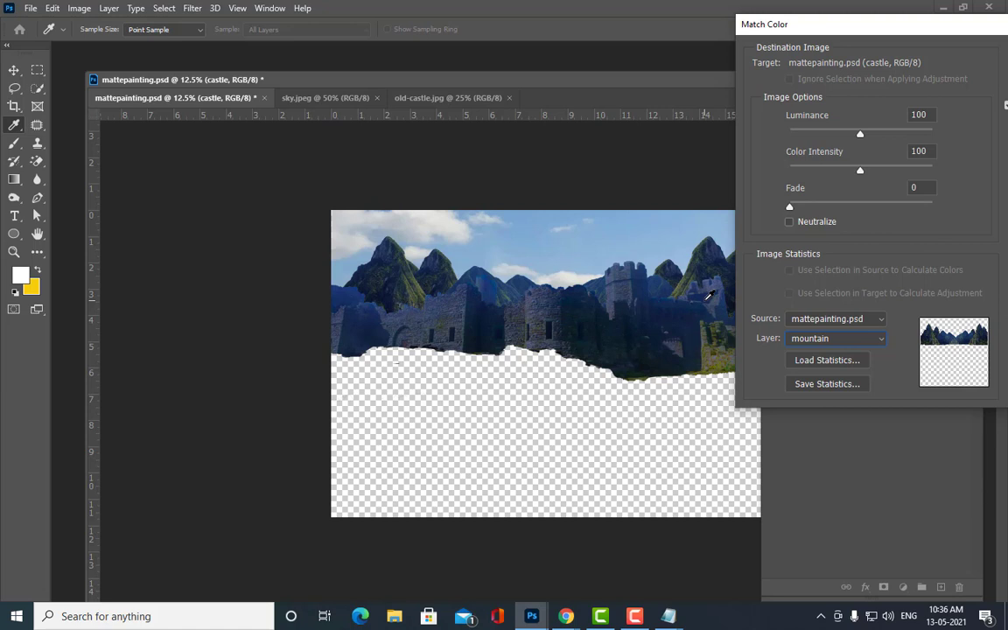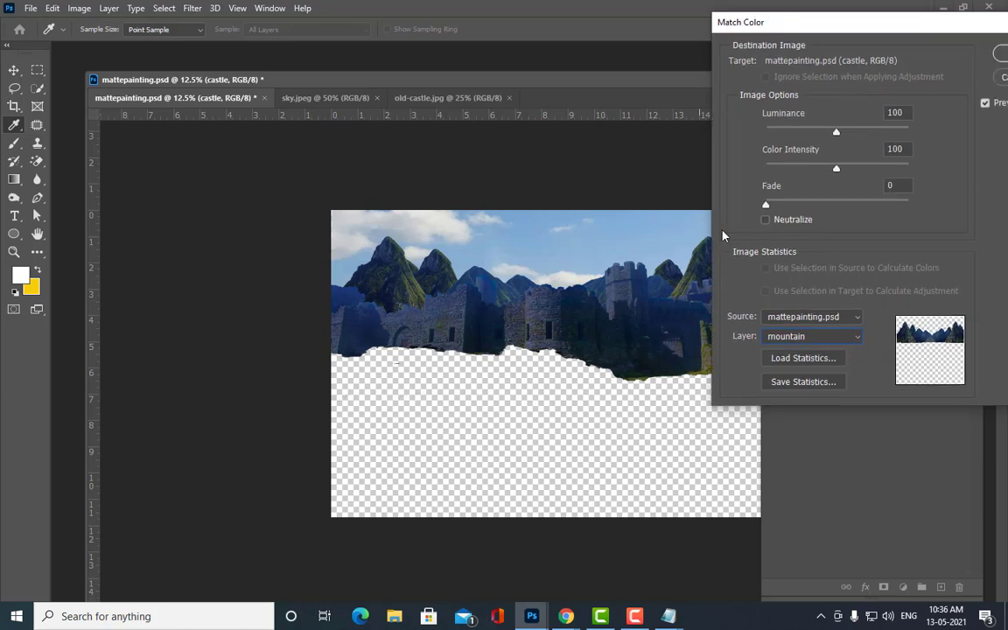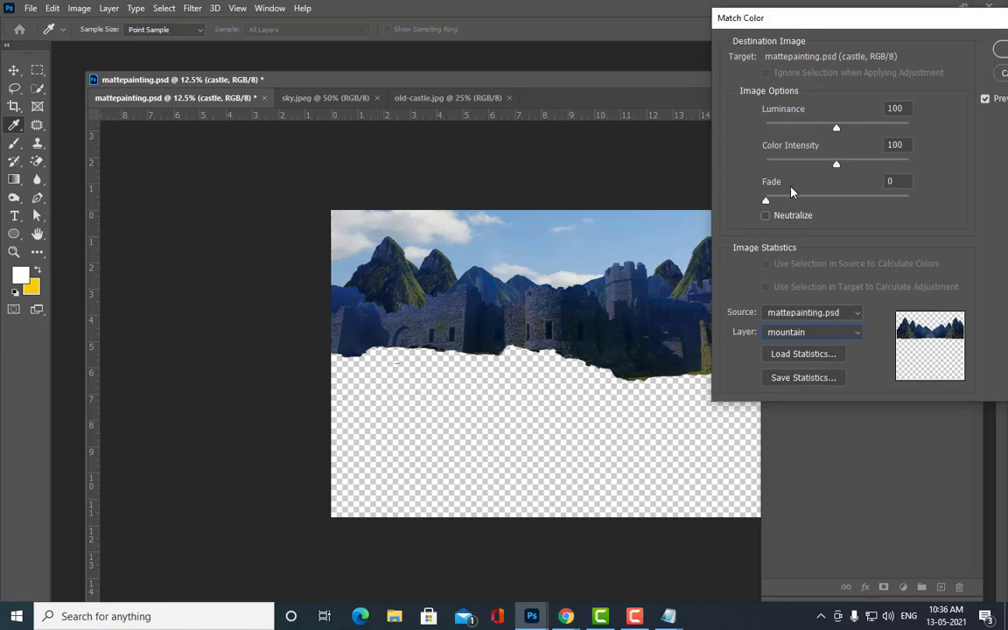Okay. So once we have done this, see, the next thing is we have to come to this section. Okay, we have to come to this section. What we can see in this section? See, luminance, color intensity, fade. Okay, so first we will see what is fade. Fade means how much matching effect you want.